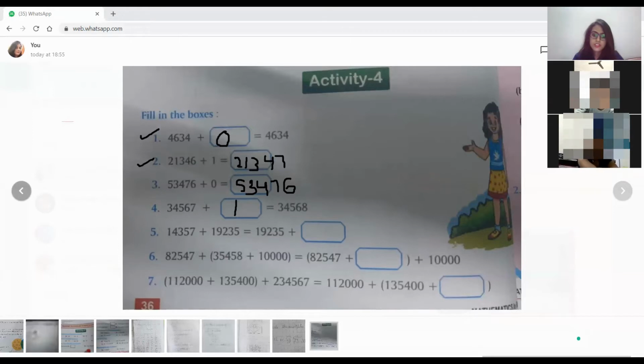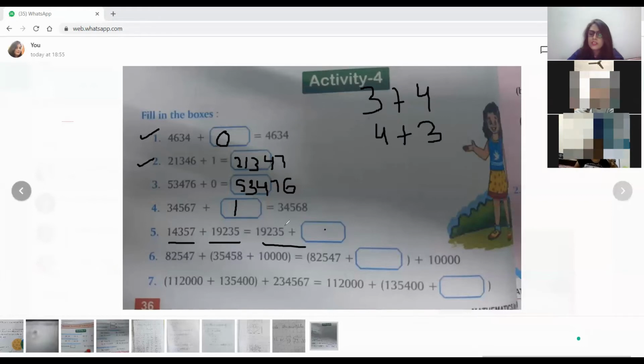Okay. Read out the fifth one, Daksh. 14,356 plus 57 plus 19,235 is equal to 19,235 plus. So this is one number, this is one number. This is the left side because it is on your left hand side and this is your right hand side. This is the change in order property. I told you, when you do 3 plus 4, the answer is the same. When you do 4 plus 3, also your answer will be the same. This is an order property.